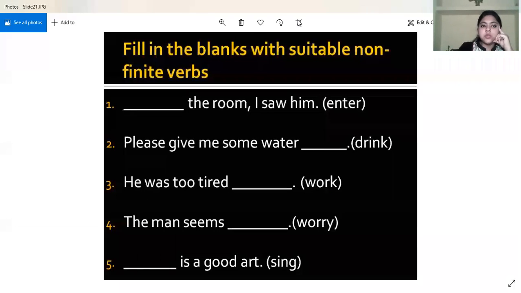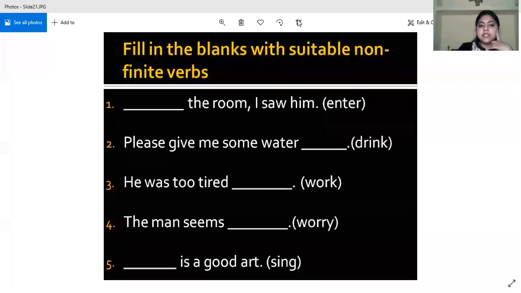All right, so the first one, dash the room, I saw him. Let me see. Ayati. Ma'am, it will be entered the room, I saw him. No, having entered or entering. Entered the room will be incorrect. Right?